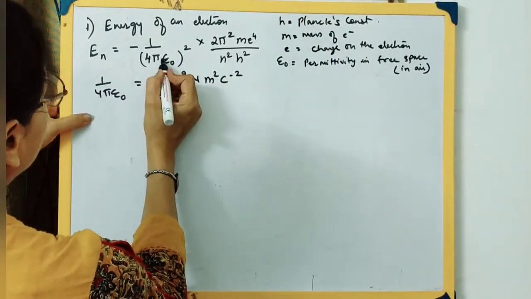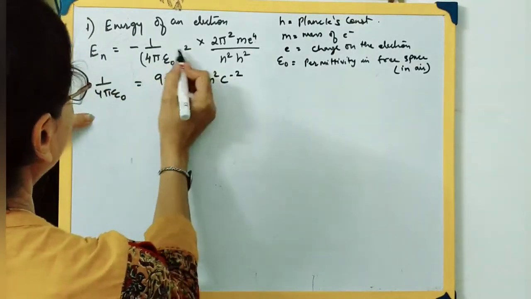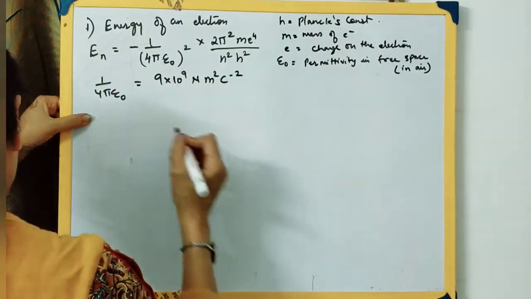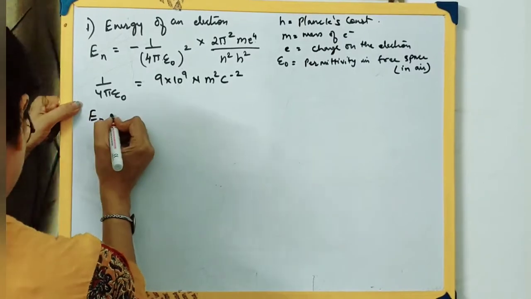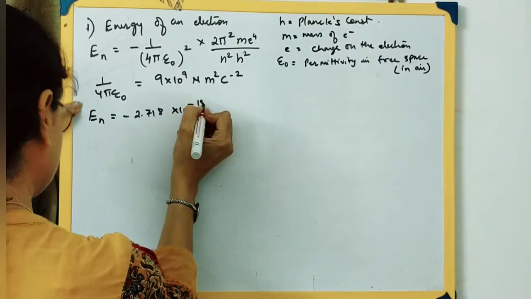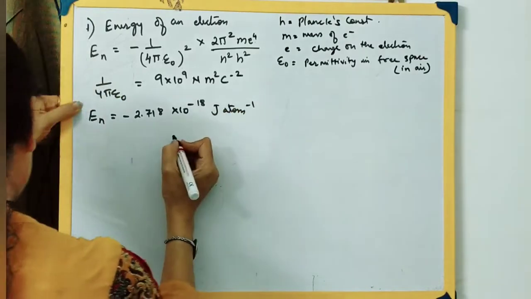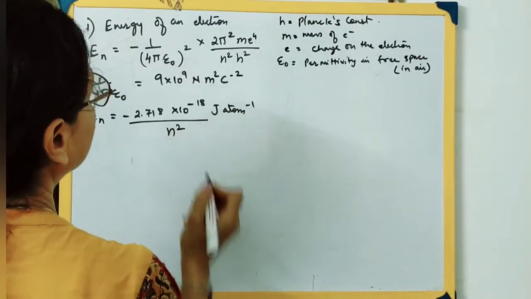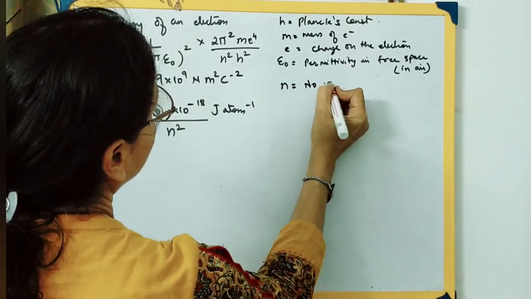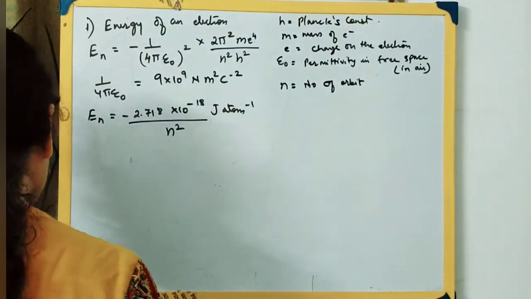So we substitute this value, 9 into 10 raised to 9, into the equation, along with the values of all these constants. Then we get En equals minus 2.718 into 10 raised to minus 18 joules per atom upon n square. Now what is n? The number of the shell or orbit, whether the electron is in the first orbit or the second shell, whatever it is.